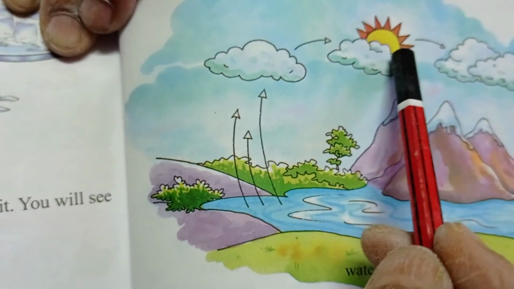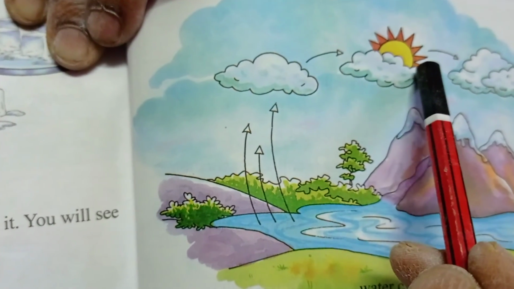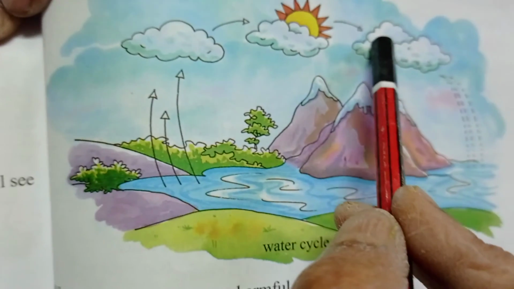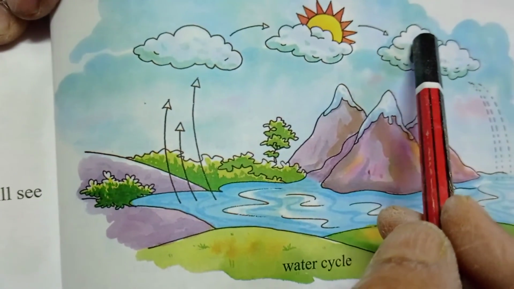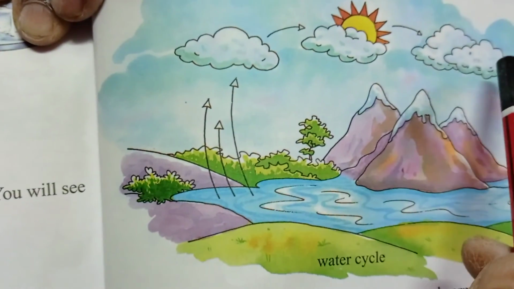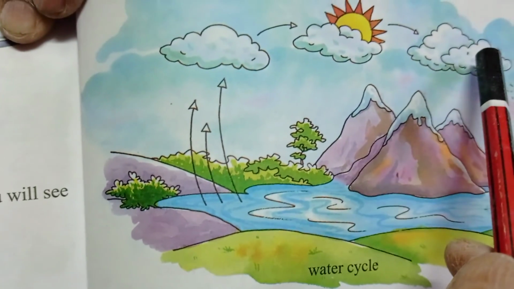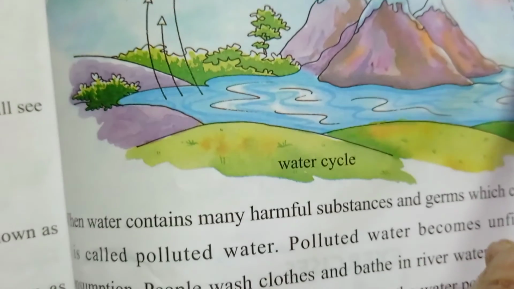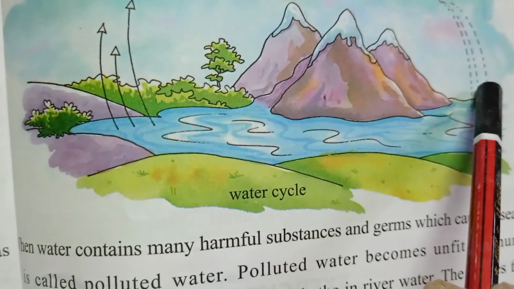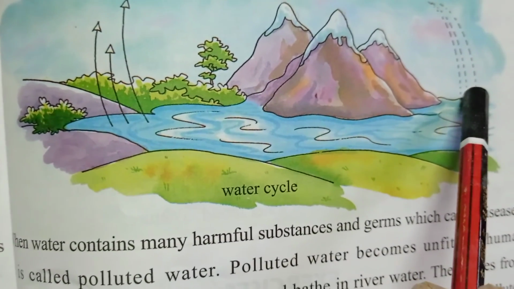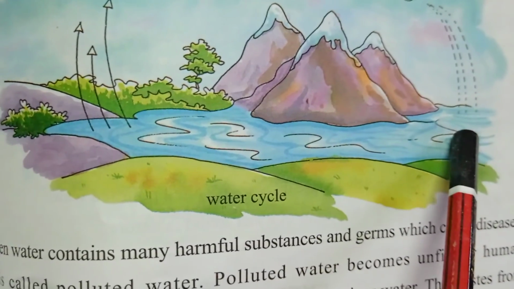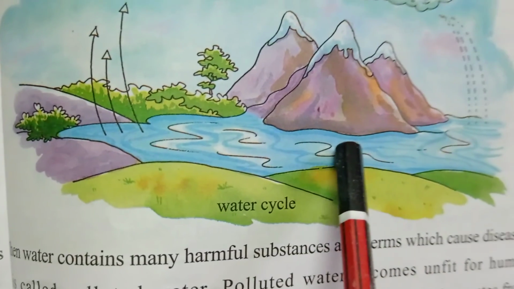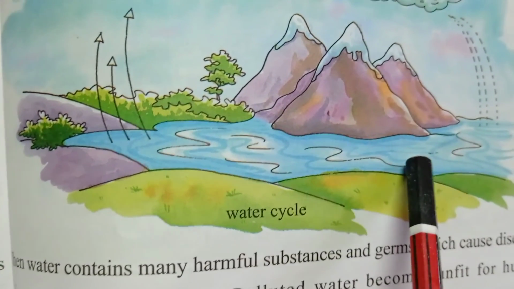Inside the clouds there are small water droplets. When these water droplets become bigger and heavier, the clouds cannot hold them for a long time, so they fall down in the form of rain, and all the rivers, lakes, oceans and seas fill with water again.